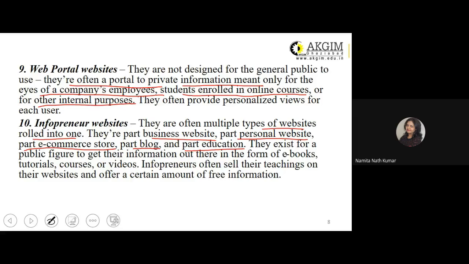They exist for public figures to get their information out there in the form of ebooks, tutorials, courses, or videos. As I told you, information is being sold out to the market. So that is why they are categorized as infopreneur websites. Infopreneurs often sell their teachings on their websites, and offer a certain amount of free information as well.